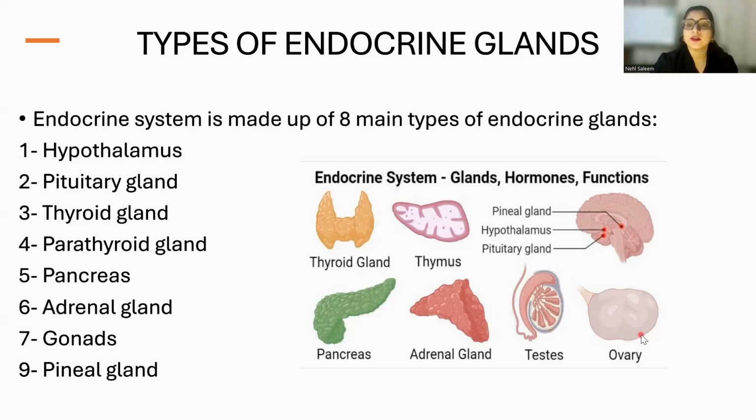Gonads are basically your testes and ovaries, your reproductive organs, right? Then this is adrenal gland, and this green one is pancreas. One by one, we'll discuss in this lecture what is the function of hypothalamus, what does the thyroid gland do, pituitary gland, and the remaining which are written in this slide.